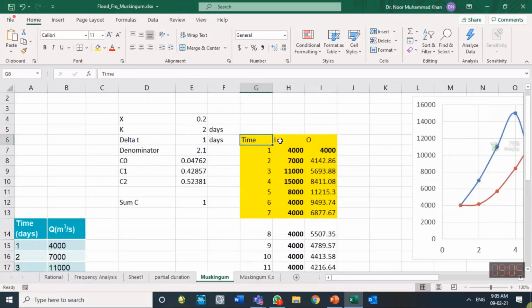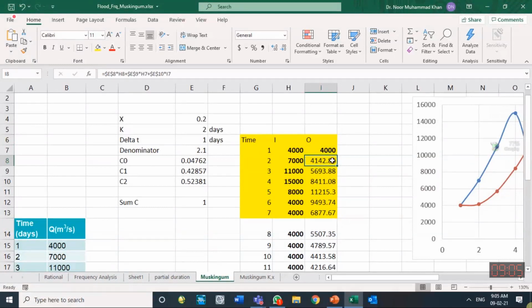Initially you have inflows, so whatever was written over there was discharge. I know this is the inflow hydrograph, so I designate it as I. So that is known to us. Time is in days. Initial outflow is known to us. That's why I made it bold. So this one is the first calculation done through the Muskingum routing method. And what was the formula for that?